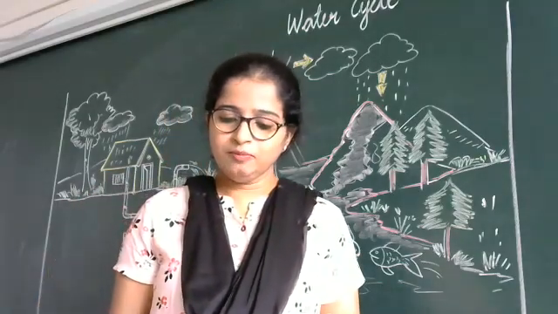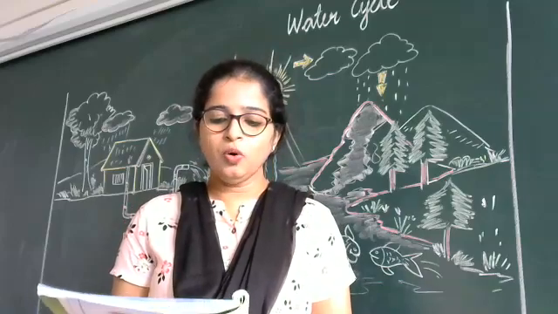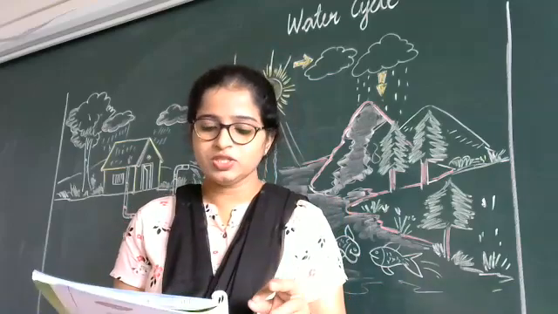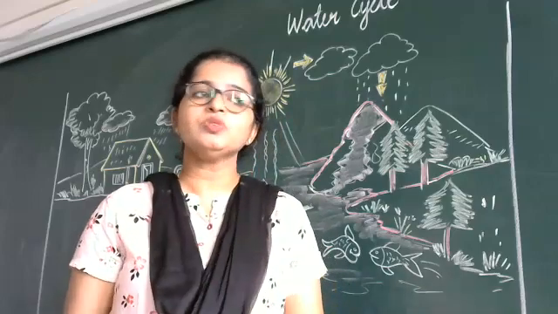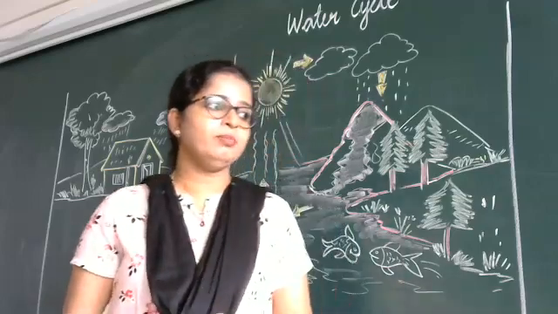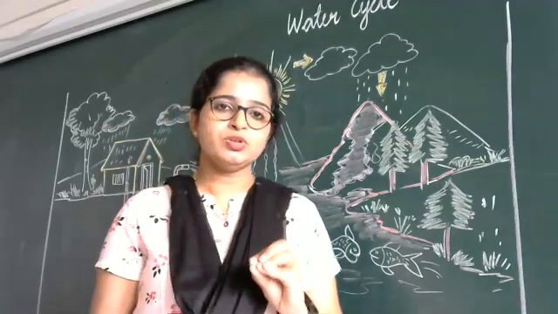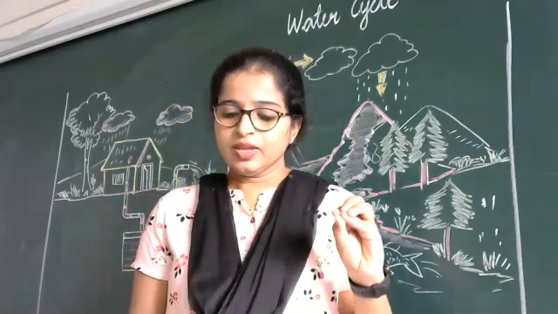There is a lot of water present on the earth, but only a small portion of it can be used. अगर पूरा हम use कर सकते हैं तो water का problem ही नहीं होता. But only a small portion of water we can use.